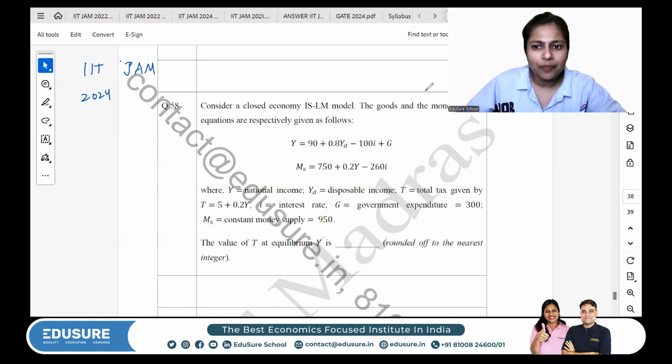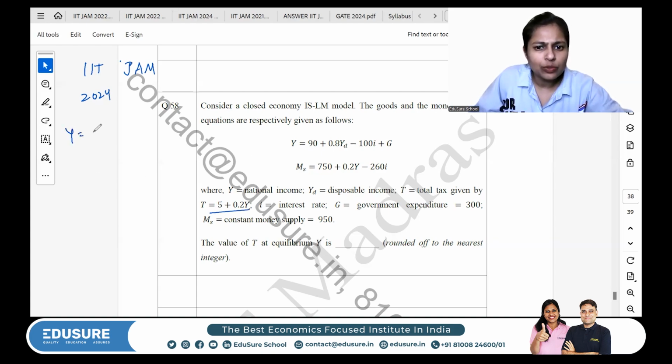Okay, so this is the equation. Y is equal to 90 plus 0.8 YD minus 100 I plus G. Money supply 750 plus 0.2 Y minus 260 I. And you have been given the figures. And now we are supposed to take out the equilibrium value of T, which is nothing but 5 plus 0.2 Y. So let us solve.